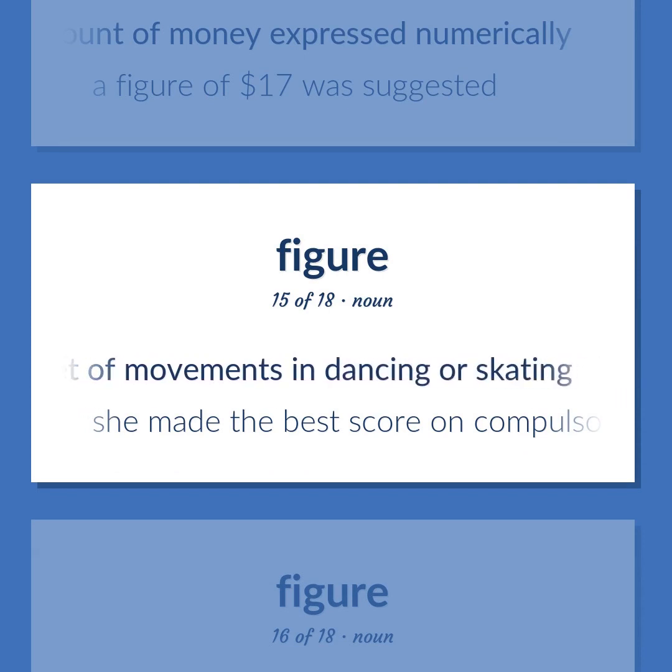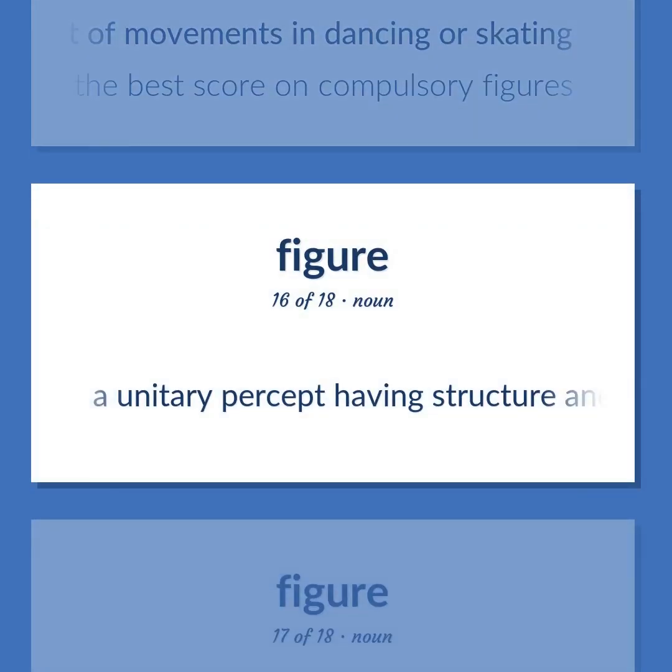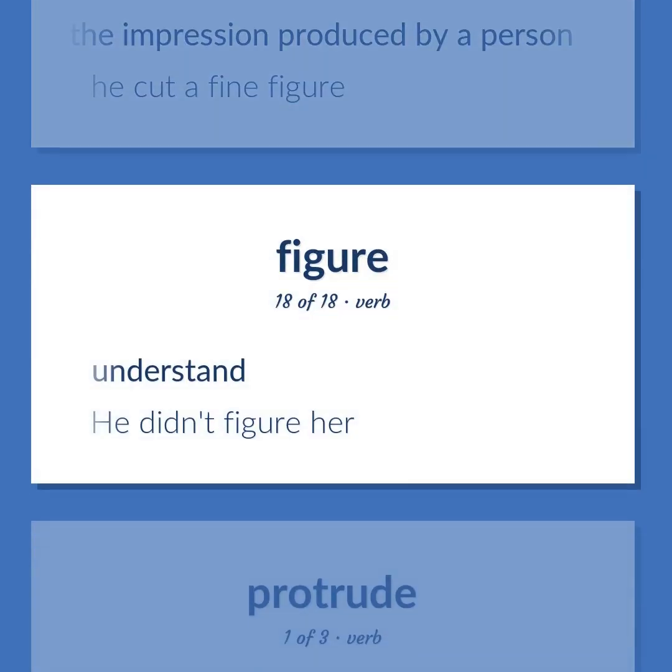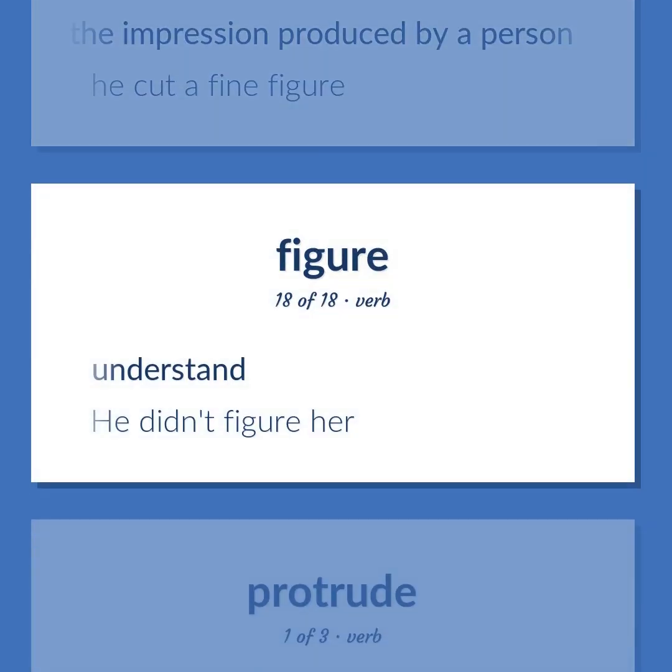She made the best score on compulsory figures. A unitary percept having structure and coherence that is the object of attention and that stands out against a ground. The impression produced by a person. He cut a fine figure. Understand. He didn't figure her.